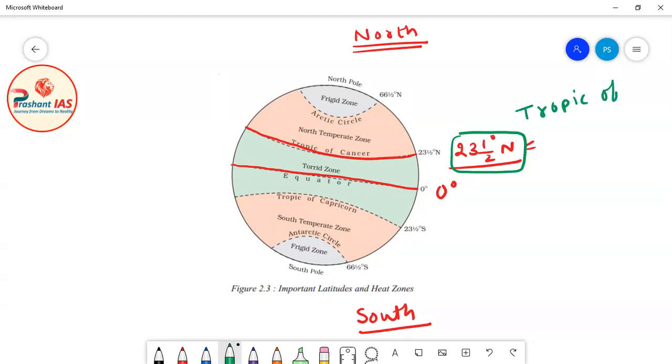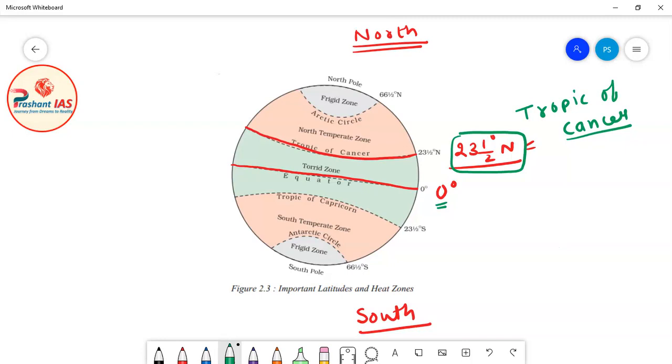This latitude also has its specific name. For example, the name of 0 degree latitude is equator. But 1 degree north latitude does not have any name. 10 degree north latitude does not have any name because they are not so special, they are not so specific. But 23.5 degree north latitude is very, very special.